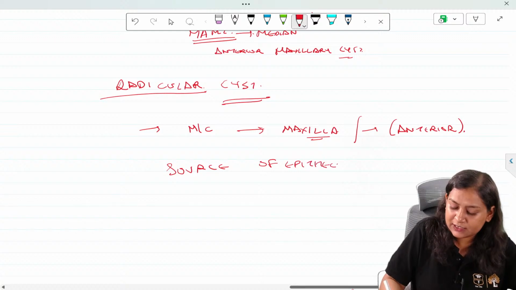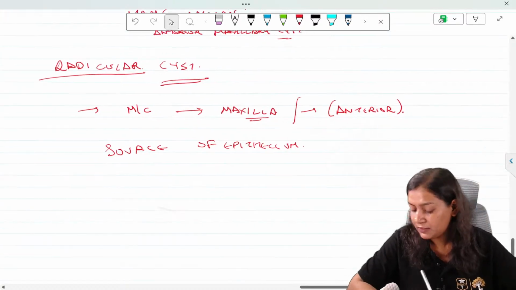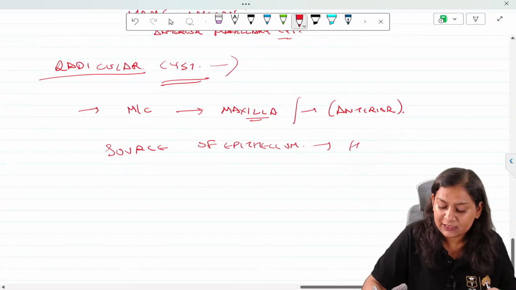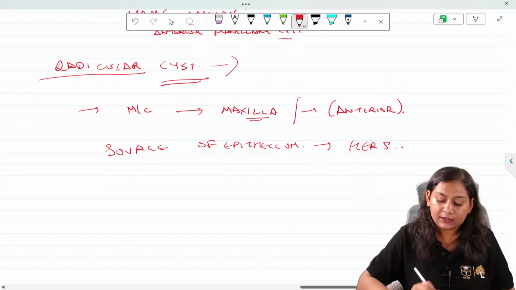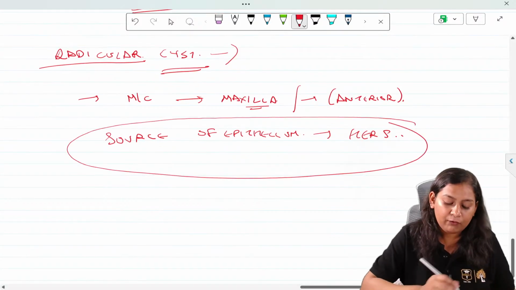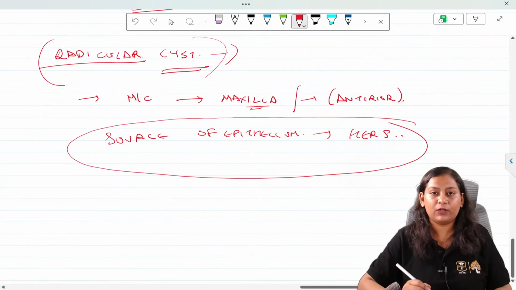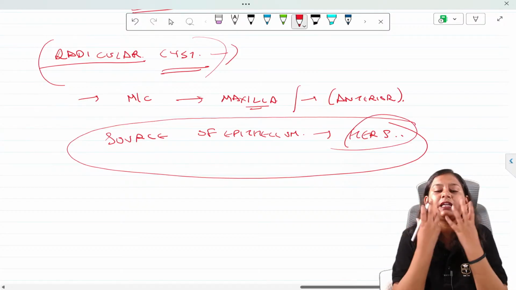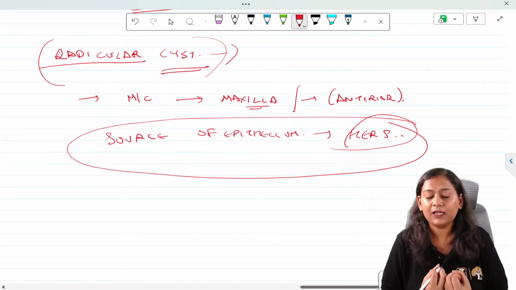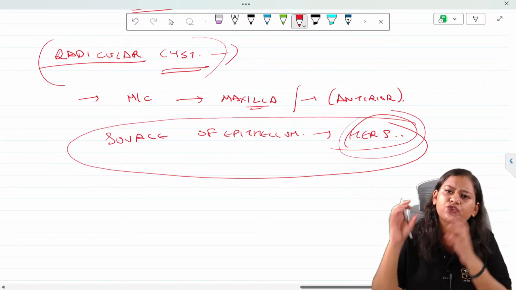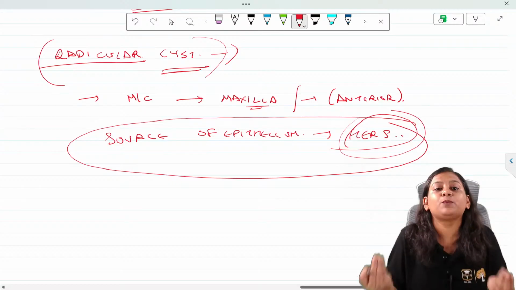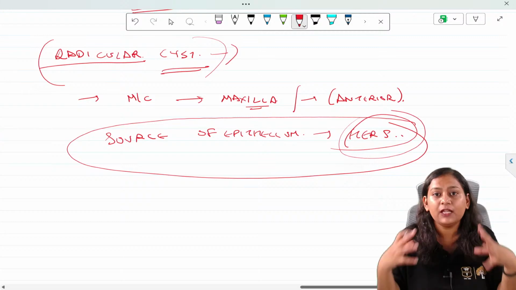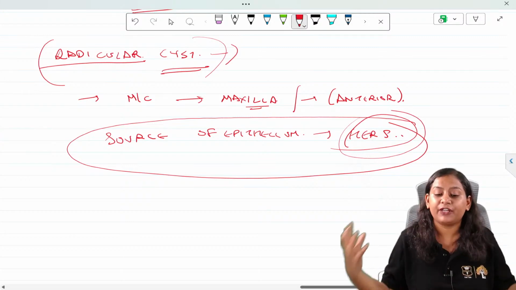Now what is the source of epithelium? We have just discussed it. Since this is the inflammatory cyst, the source of epithelium is HERS. Now, why is there a formation of radicular cyst? Whenever there is an inflammation in the tooth, this HERS, which was just present, gets stimulated, and in response to the inflammation, it starts proliferating.